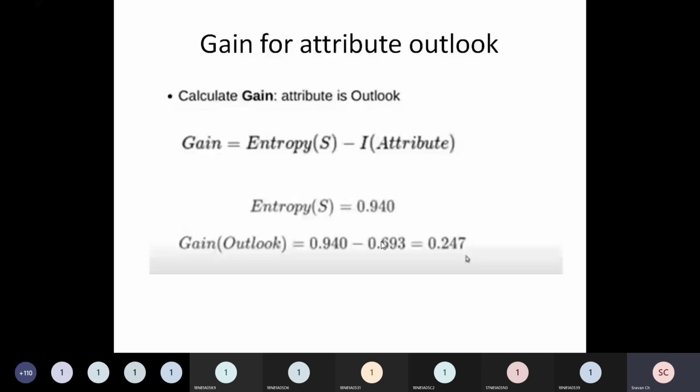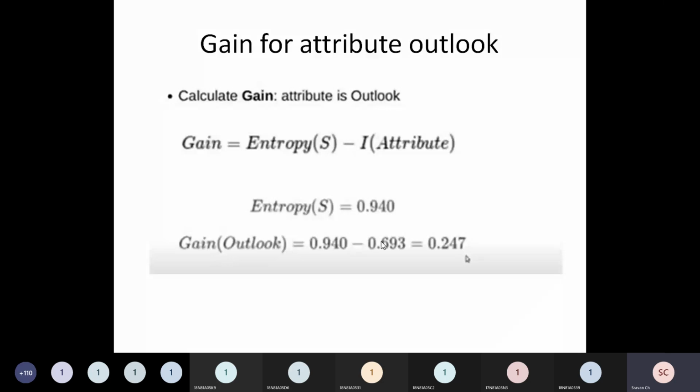Similarly, you have to compute information gain for temperature parameter, information gain for humidity parameter, information gain for wind parameter. Now out of all those four information gains which you have calculated, the one which has got the biggest value, 0.247 outlook, it has got the biggest value.